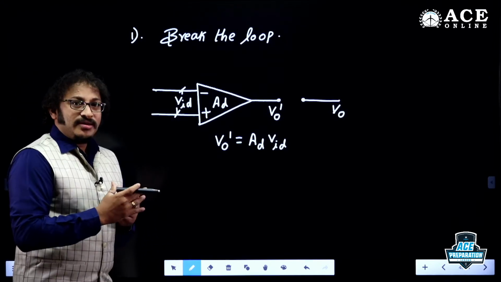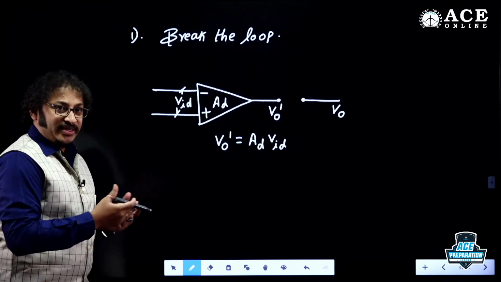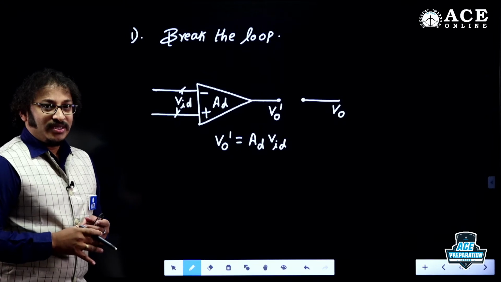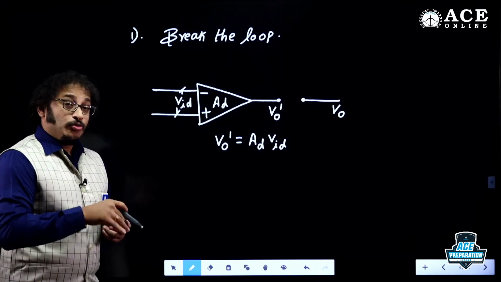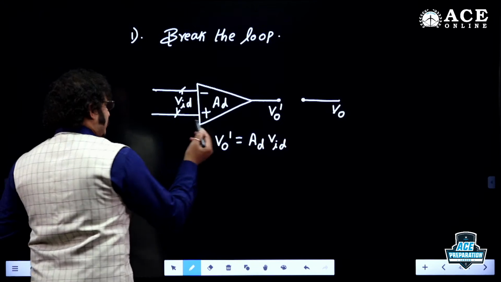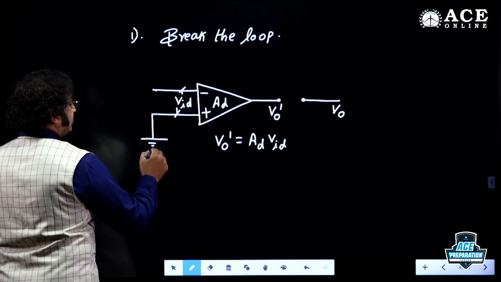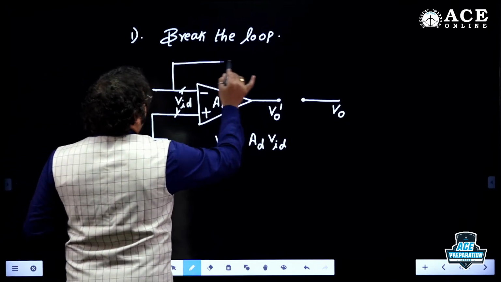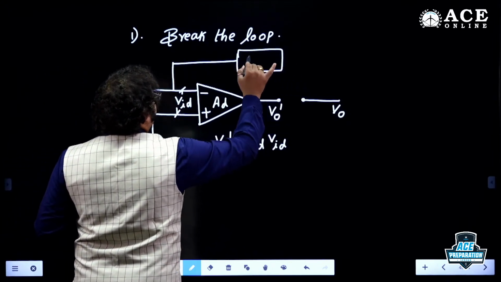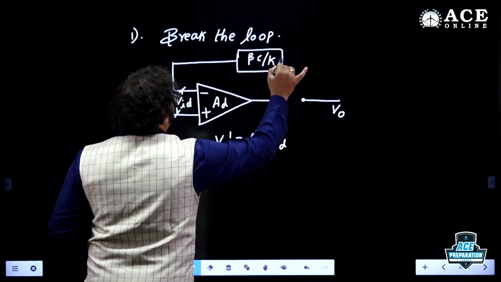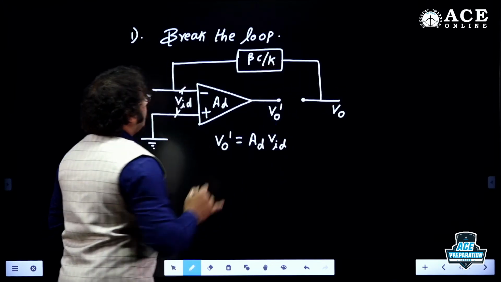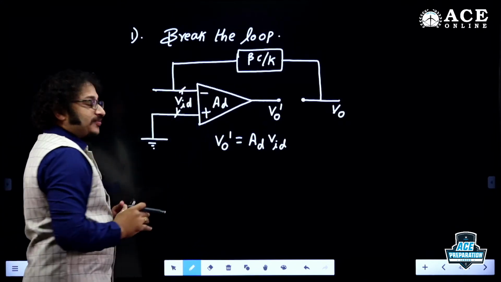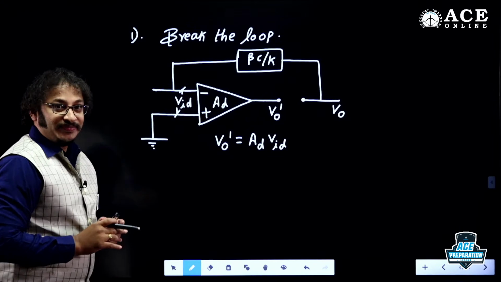Once there exists a closed loop, I repeat, that means there must be a beta circuit, a beta factor. There you can easily find the loop gain. For example, let me take this as ground and assume there is a closed loop system with a beta circuit. Now this output is given back to this input.